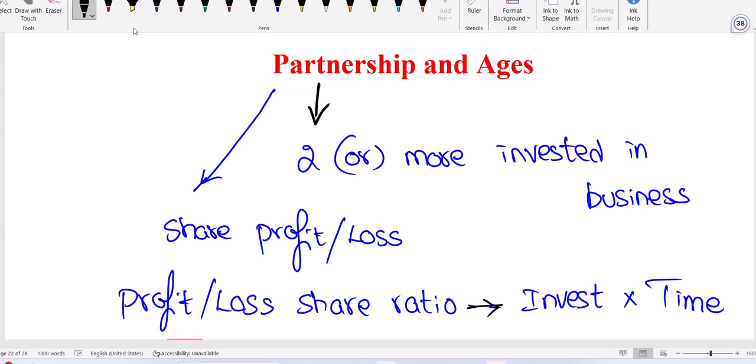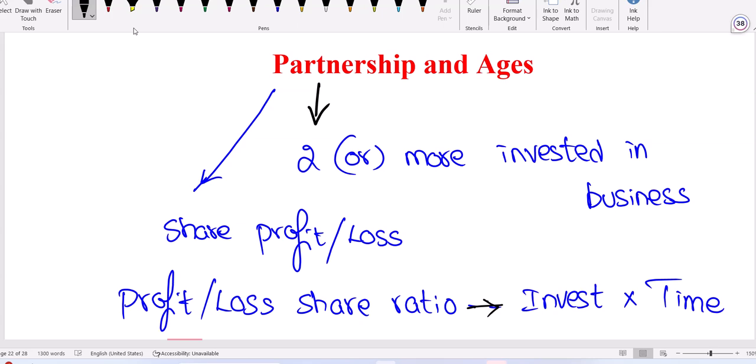So again, no need of deriving that. Again I'll give the cases. Case 1: timing is constant, profit depends on investment. Case 2: investment is constant, profit depends on timing. Case 3: investment and time both are constant, then 1 is to 1 is to 1. I hope it's not required.